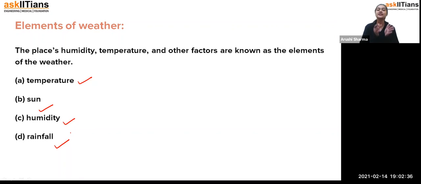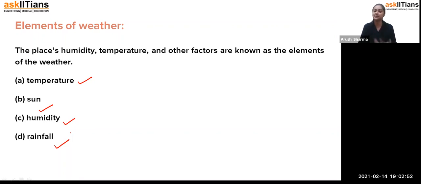So that's how, student, these are all the elements of the weather which play an important role in our daily life, or we can say in our plans, how we are going to plan our work. It's not that we are totally dependent on it, that if it is raining we are not going to offices.